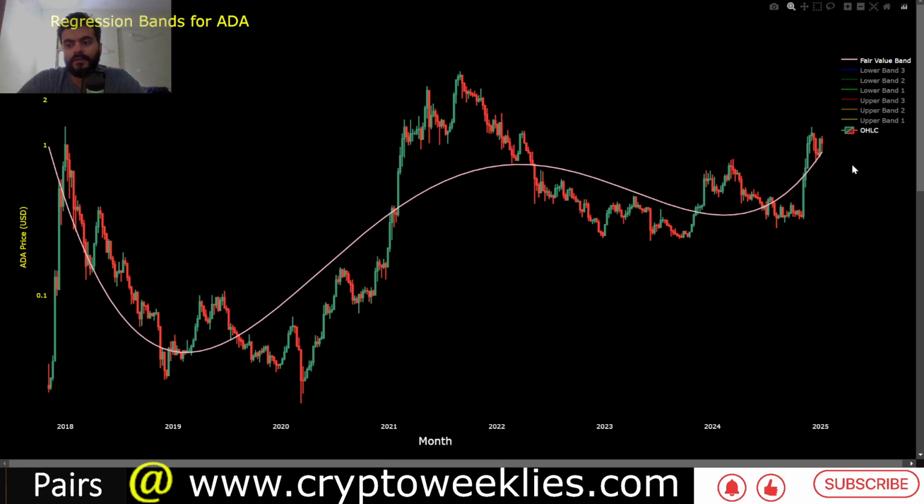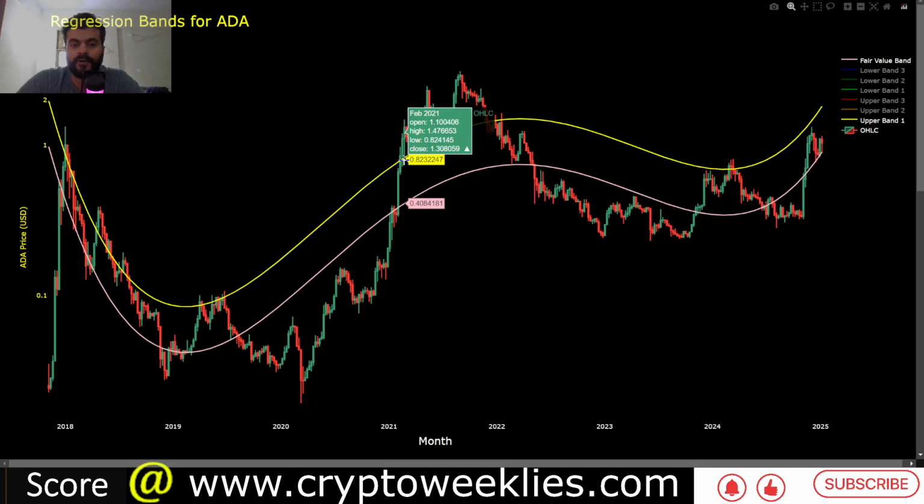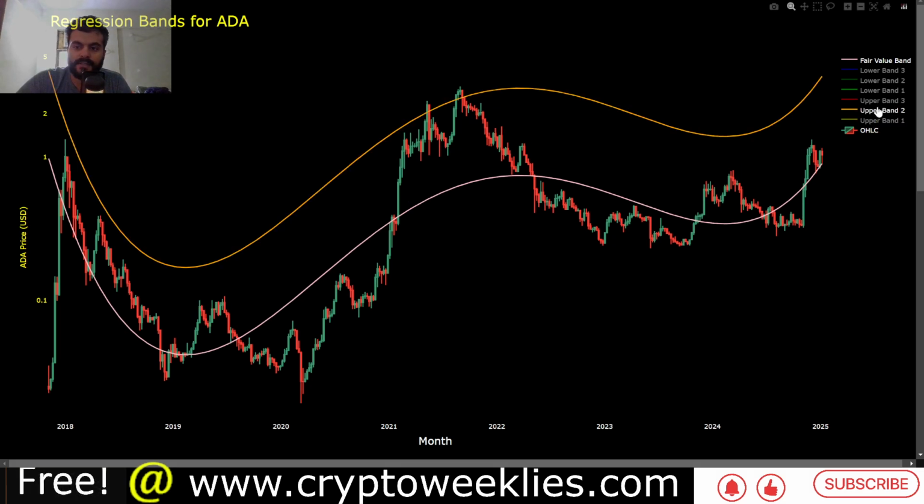The regression based valuation for ADA, roughly speaking, the fair value is coming in at around 90 cents. That represents slight overvaluation, but that is not too dissimilar to what ADA did in the post halving year of 2021, where the price not only overshot the fair value but also the 1 standard deviation residual applied to the fair value. The beginning of the euphoria phase usually occurs when the prices meaningfully go above this yellow line, which is right now at around $1.81. The 2 standard deviation ceiling, where the prices eventually top out, right now for ADA is coming in at around $3.70, but that is as of today.